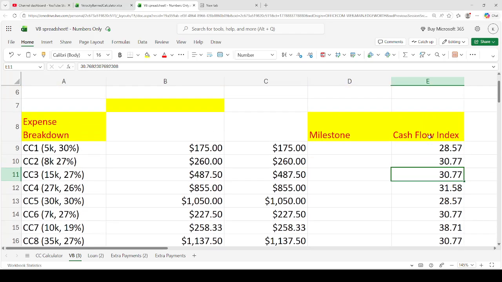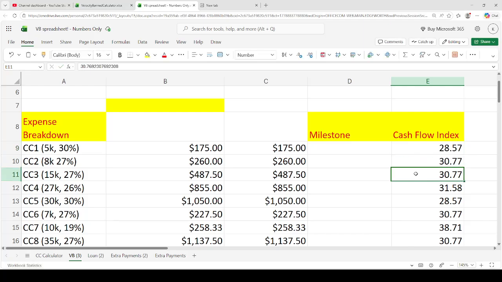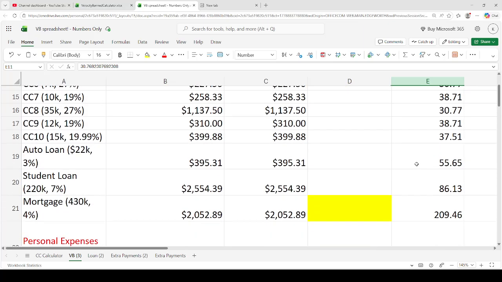You might be wondering how it's ranking the debt. It's based on the ratio, and if we look at the formula, it's debt amount over the payment. So what does that mean? It really tells you the bang for your buck when you pay off the debt or transfer the debt to a line of credit. For example, this mortgage is the last one we want to pay off.